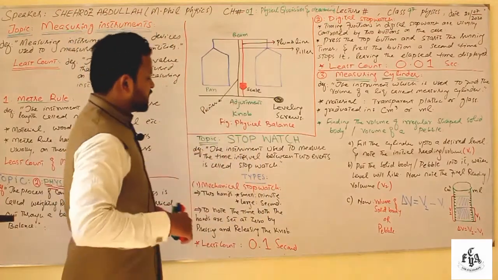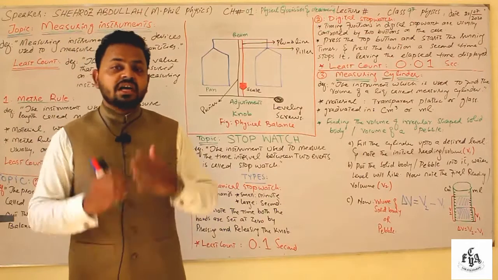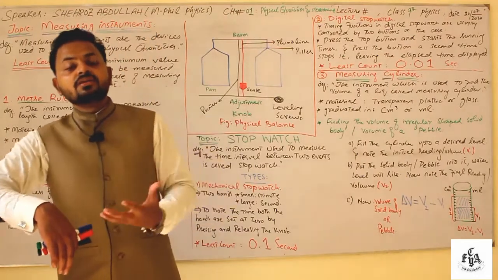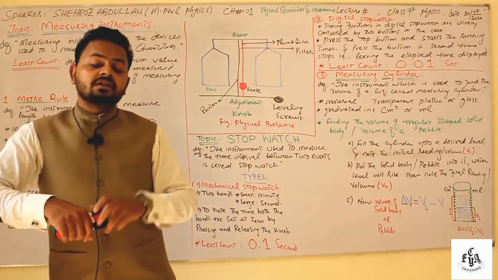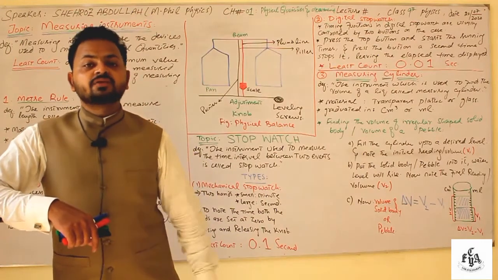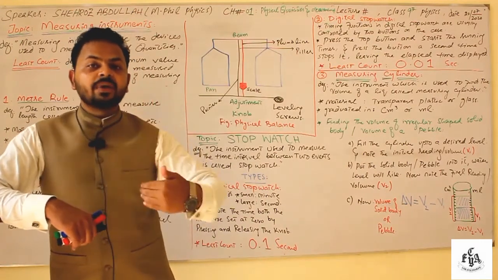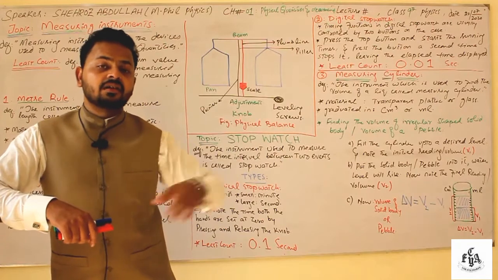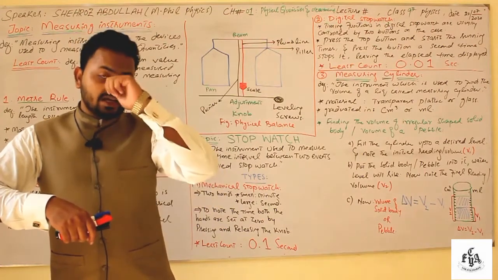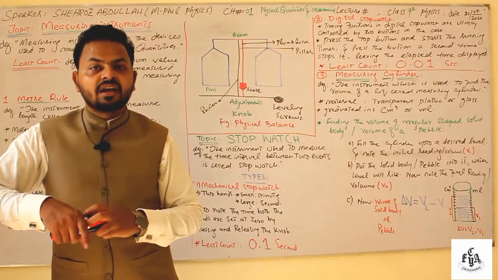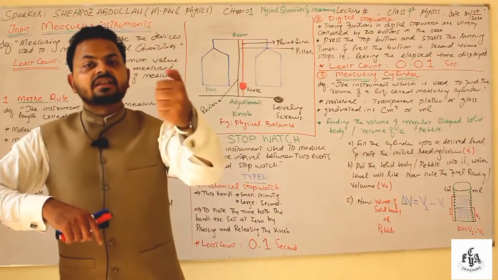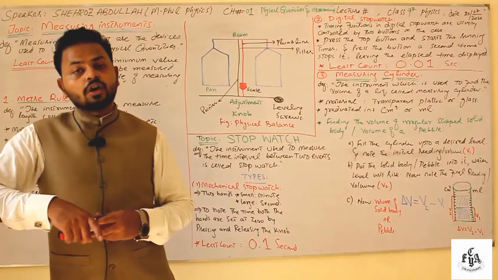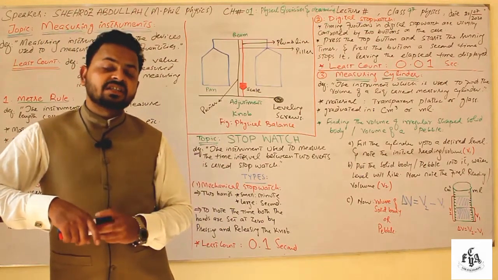Then we move towards the stopwatch. What is a stopwatch? A stopwatch is an instrument which is used to find out the time interval between two events. For example, we have two athletes, A and B, and both are running from the starting point and moving towards the ending point. What does the umpire do? When he whistles, he starts the stopwatch. When the athletes reach a certain destination, the same person or umpire stops the stopwatch, and then they can measure the time very easily.